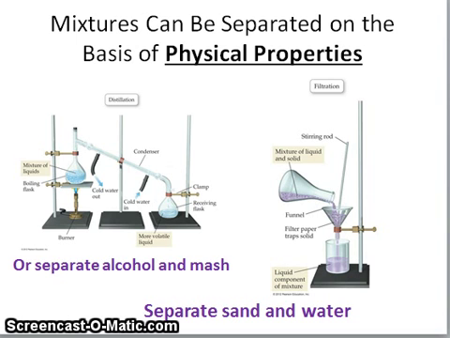One might use filtration to separate solids from liquids. One is in essence doing filtration when one makes coffee.